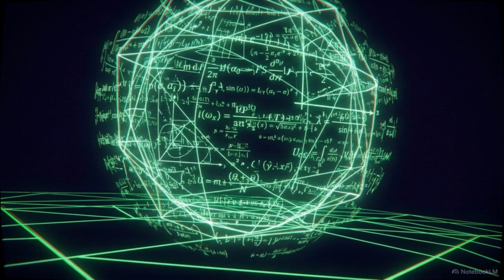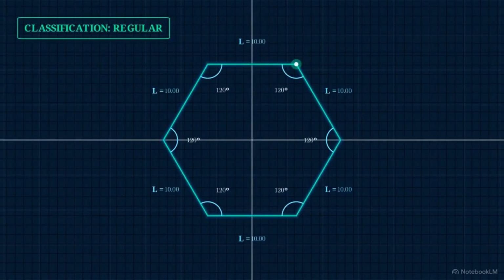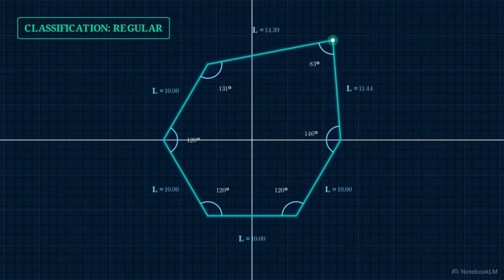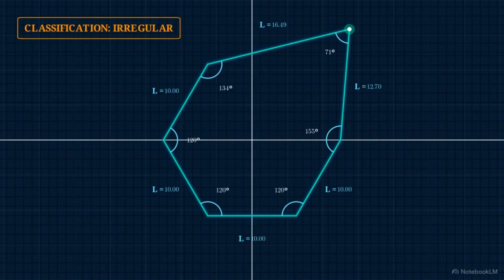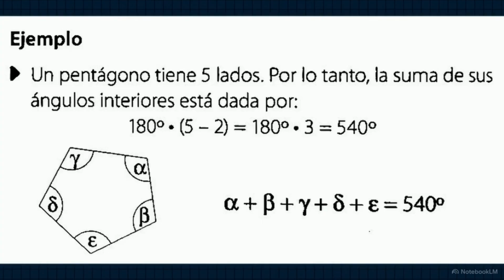These vertices, sides, and apothems are static on their own. They require underlying software, a strict set of mathematical rules to govern exactly how they interact. A regular polygon exists in total geometric order. Every interior angle measures exactly the same, and every side is equal in length. But if one side stretches a millimeter longer, or one angle shifts a single degree, the system recategorizes the shape as irregular. We rely on formulas to predict interior space.